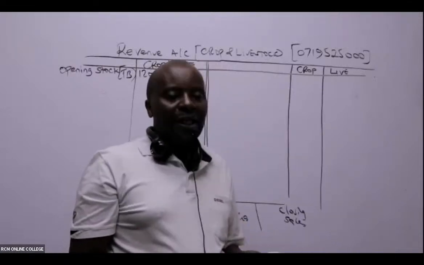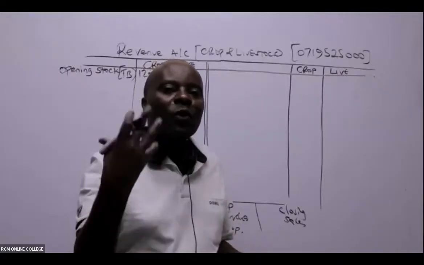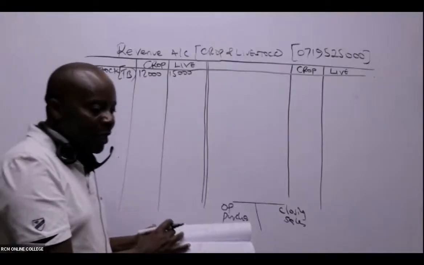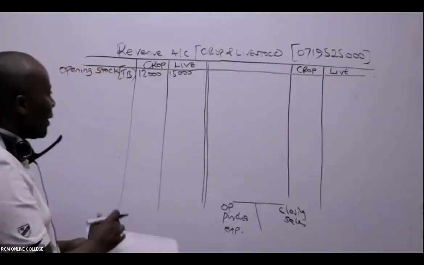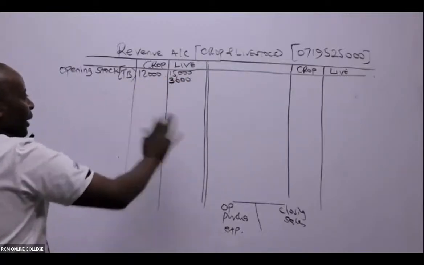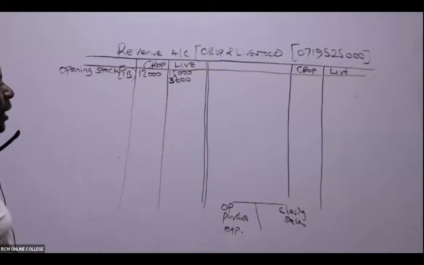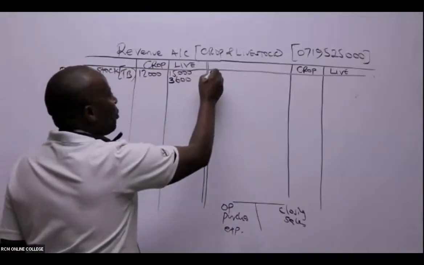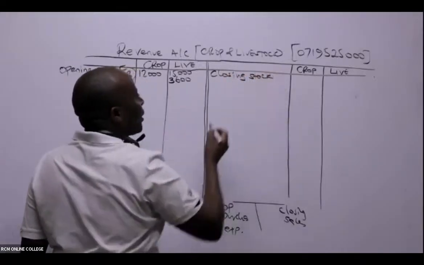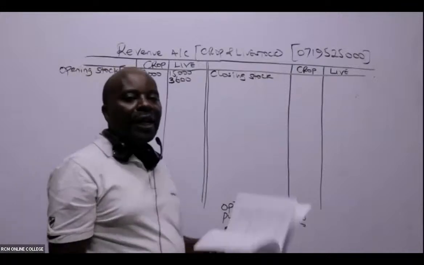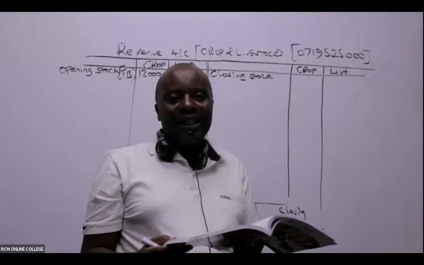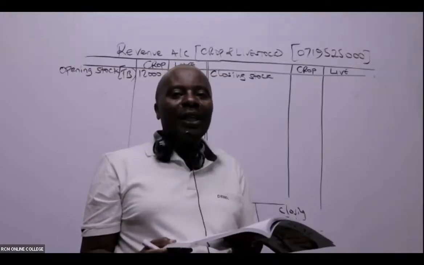Apart from that, we still have something on opening inventories. Livestock feeds. It's very clear that this goes to the livestock account. Livestock feeds, 3,600. You don't have to write another opening stock here; that's enough. Then you come here and write closing stocks. In most cases, closing stocks are provided in the additional notes. It's rare to get a closing stock in a TB.